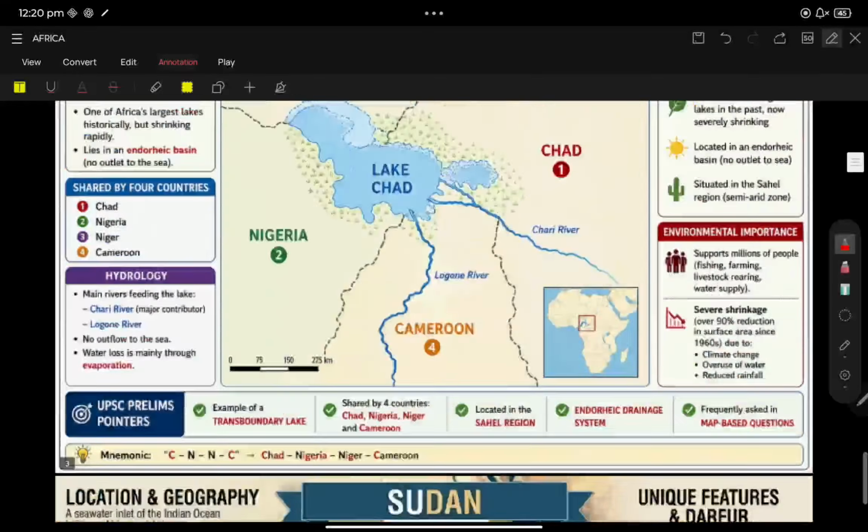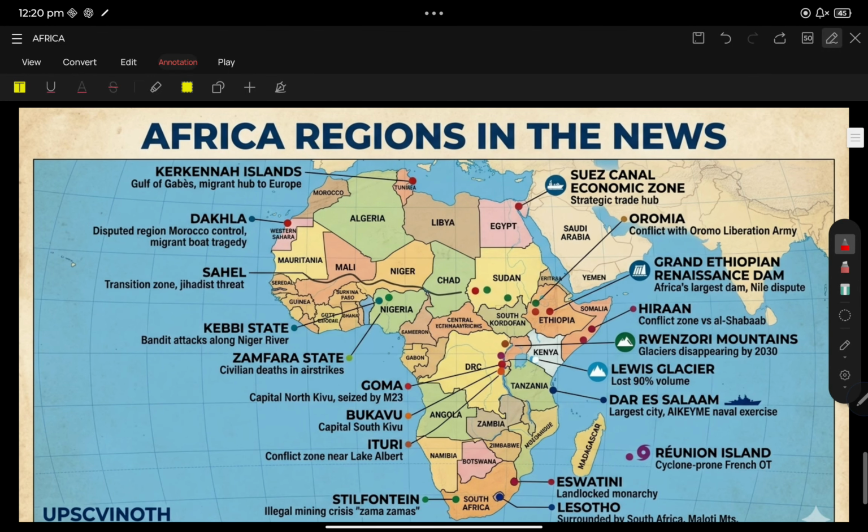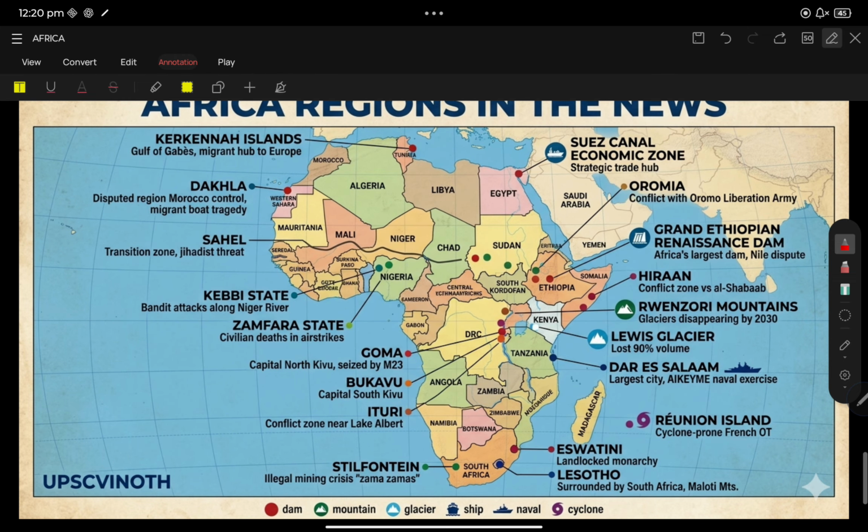Now let us discuss some key areas that UPSC may also ask about: Ituri, Suez Canal, Oromia, Grand Ethiopian Renaissance Dam. M23 is a militia group located in the DRC, particularly in the North Kivu region.